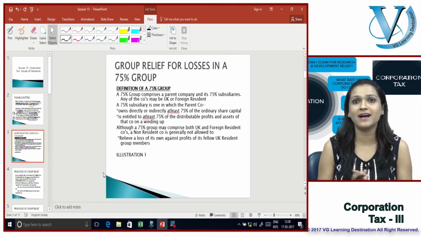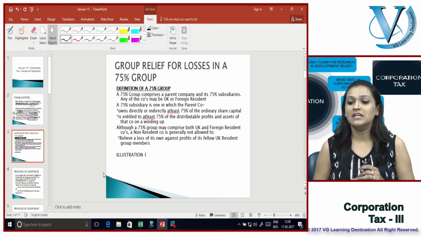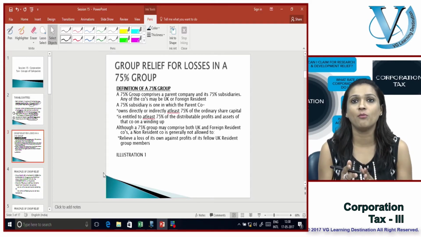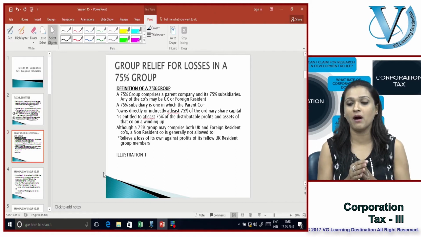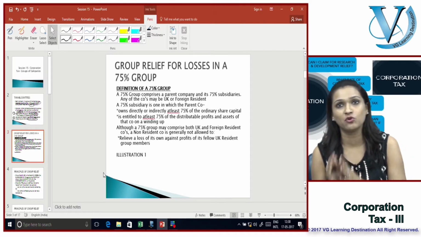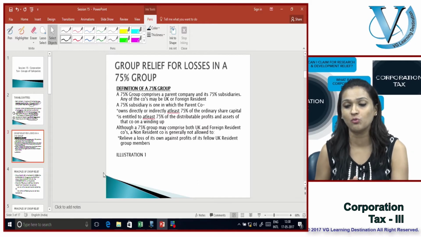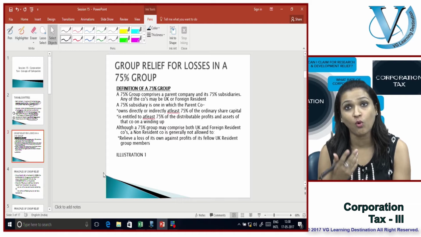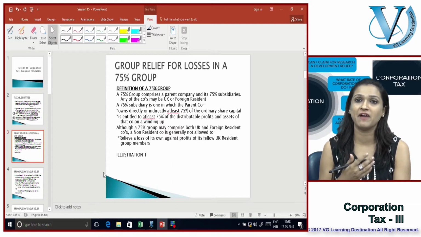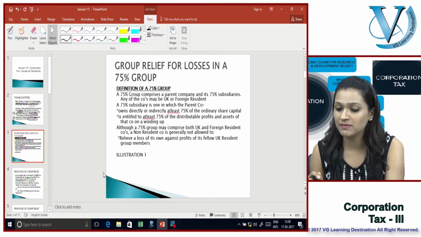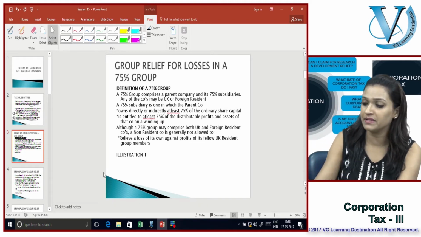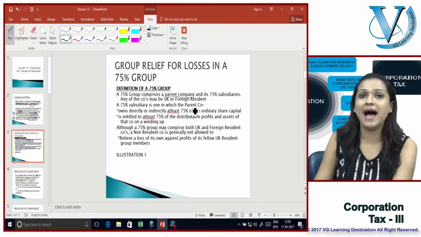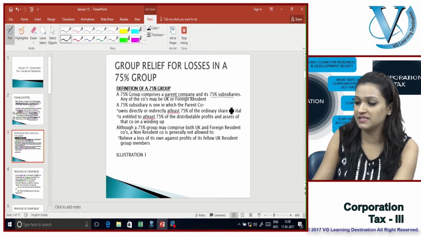Now let's start first with the 75% group. So you can relieve your losses in the form of a group relief when you're forming part of a 75% group. Now what is this 75% group first? Let's try and understand by the terms of a definition of what would be defined under a 75% group. So a 75% group comprises a parent company. So what do you have? You have one parent company and its 75% subsidiaries.